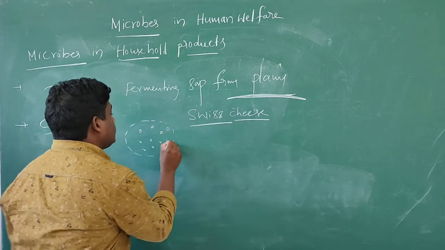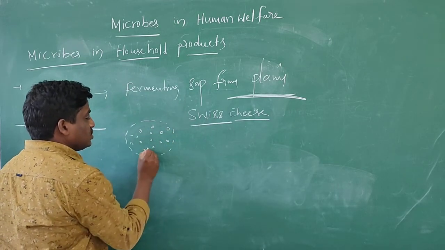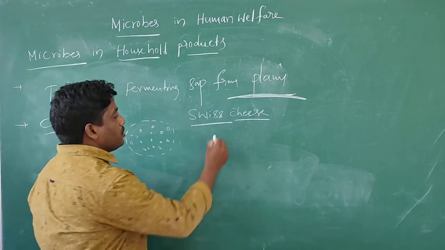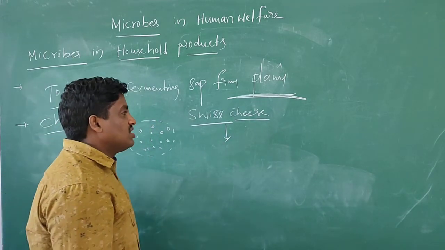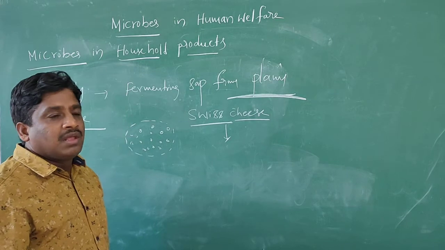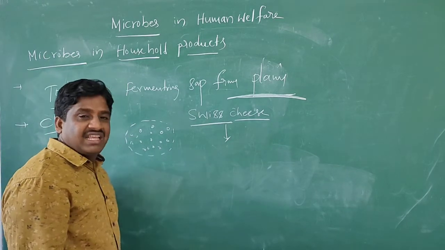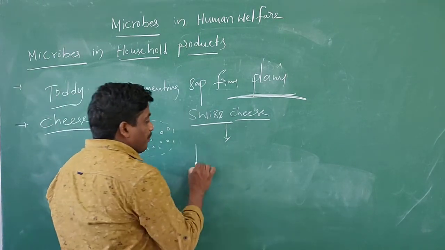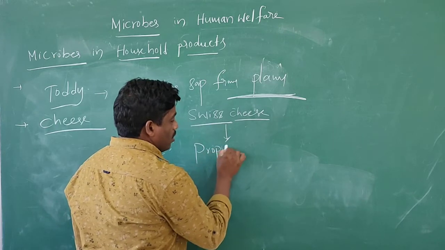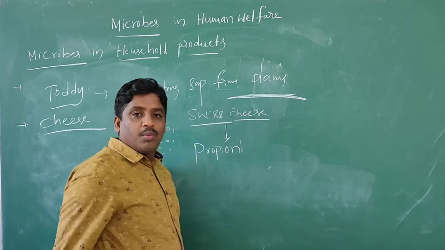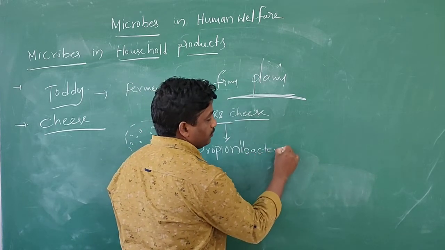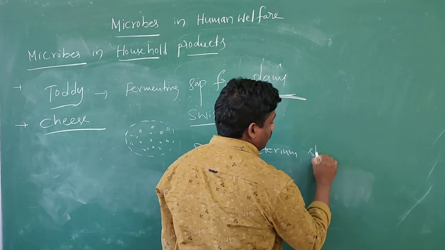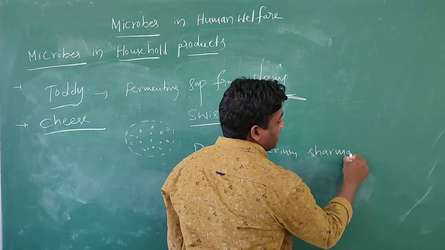The large holes in the Swiss cheese are due to the production of a large amount of carbon dioxide. The Swiss cheese is fermented by the bacterium Propionibacterium shermanii.